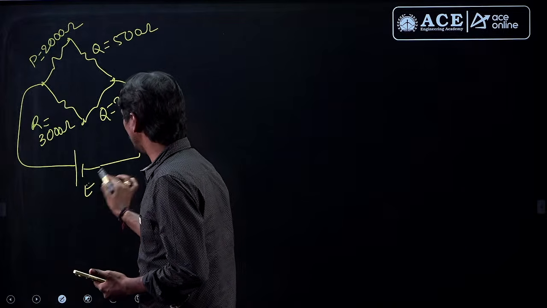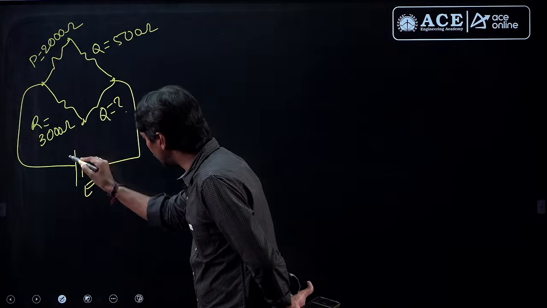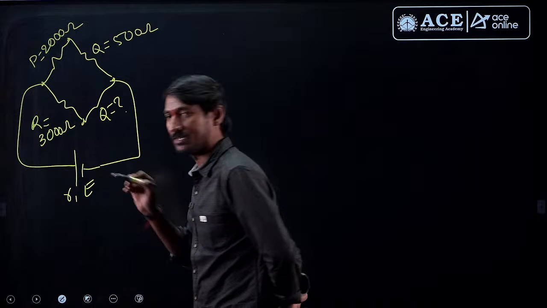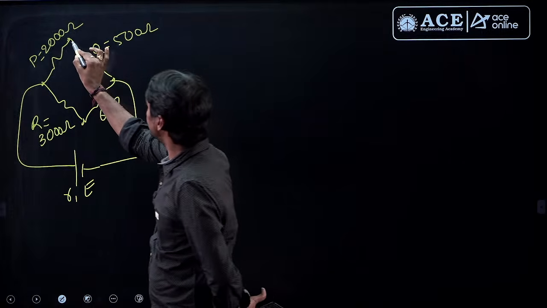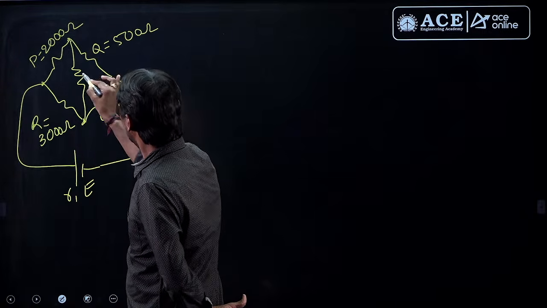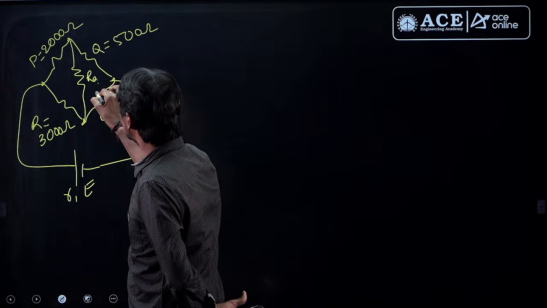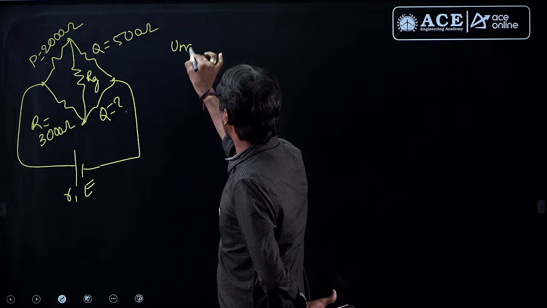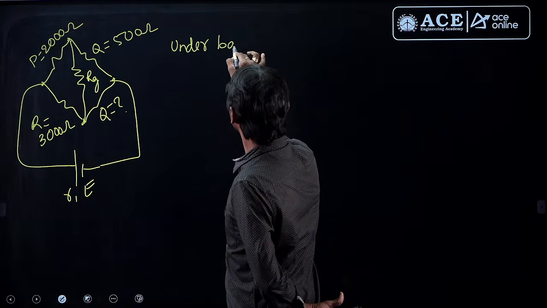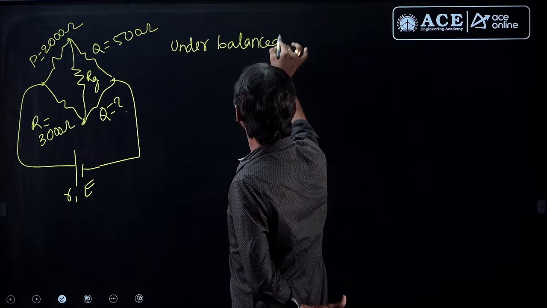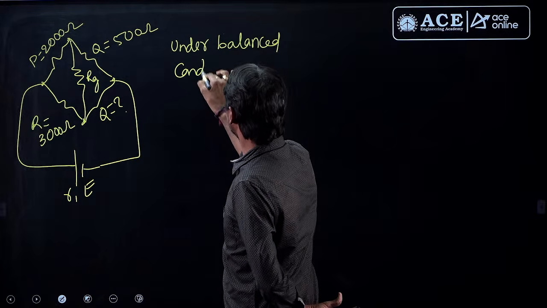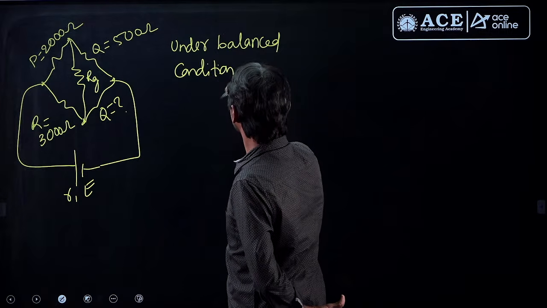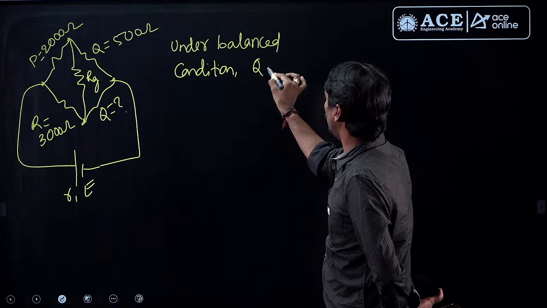It is having some internal resistance also given, and he has given galvanometer resistance also given. But what he is asking, under balanced condition, find out the value of Q.